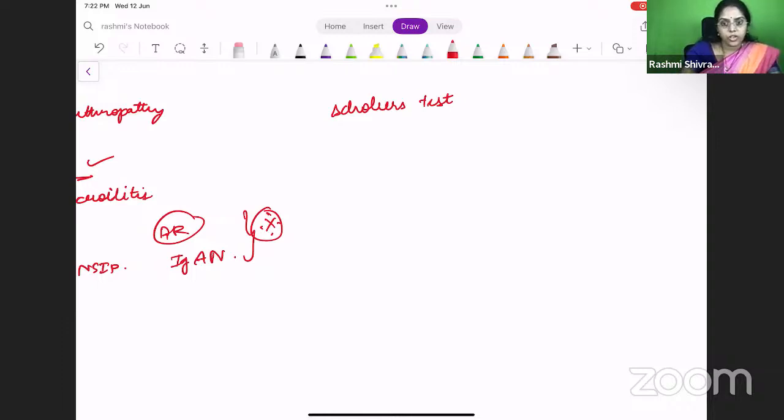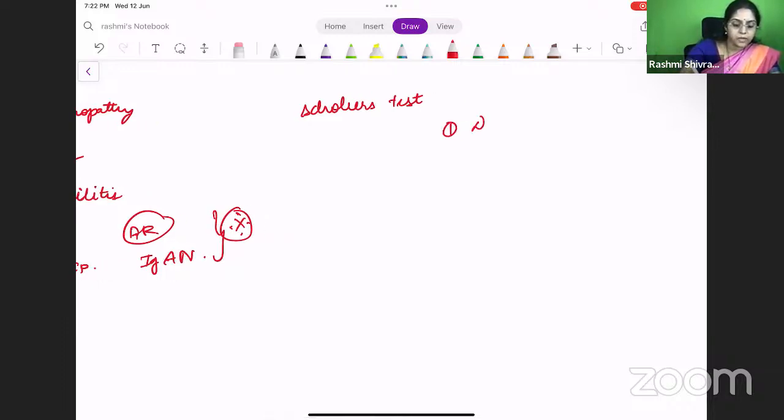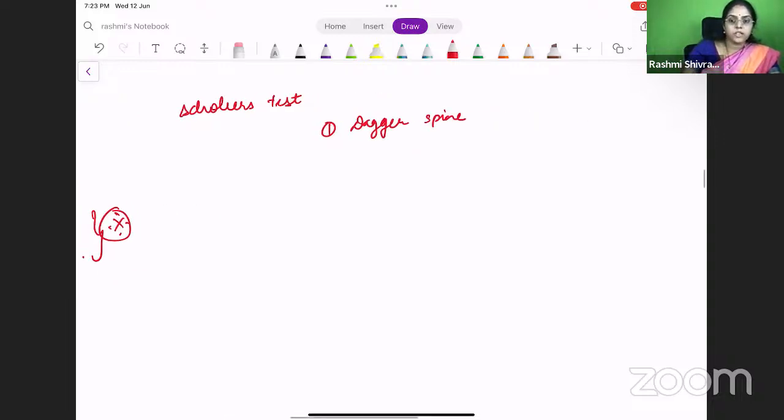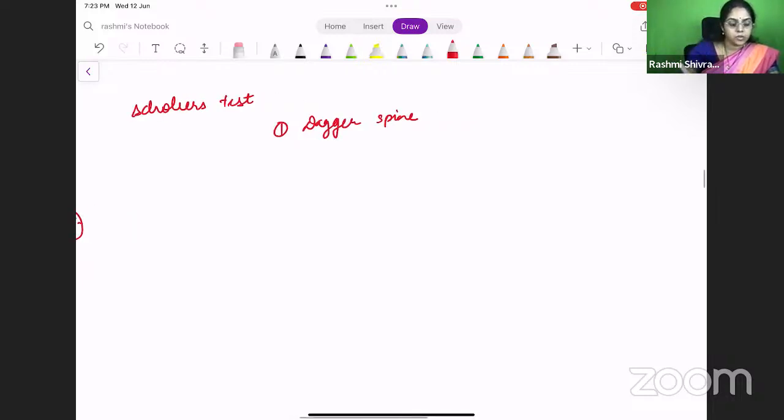So what are the X-ray findings in this patient? I'll tell you the most important ones. The first one that we have seen will be a dagger spine. This is mainly because of the calcification of the interspinous ligaments, and the joint capsule calcifications will be there. So this is a dagger spine.